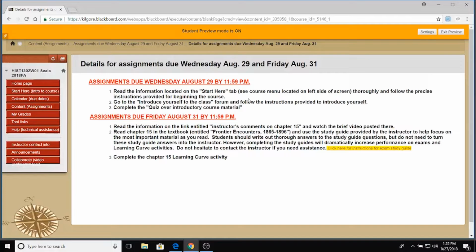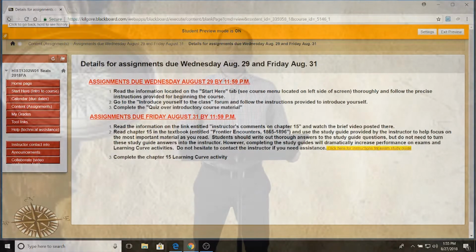I know it's redundant, but I want everybody to be crystal clear on what's expected and when it's due. And then by Friday, here's the other assignments that are due. Read the chapter, complete the study guide, do the learning curve activity. And that's due on Friday evening. So those are the two places you can find where things are due.